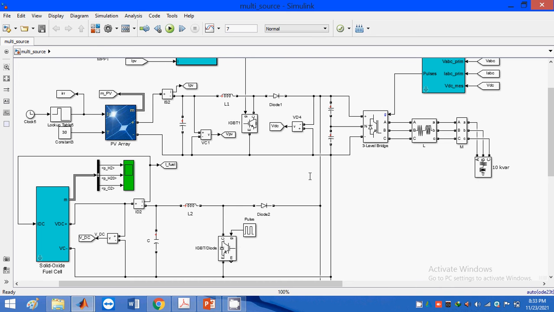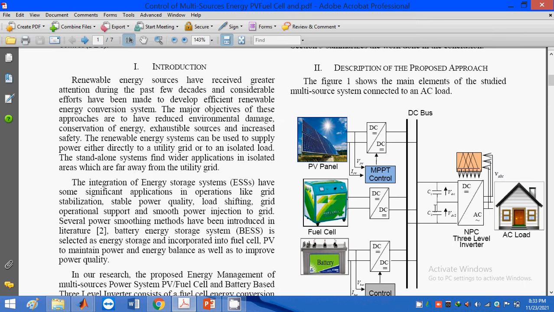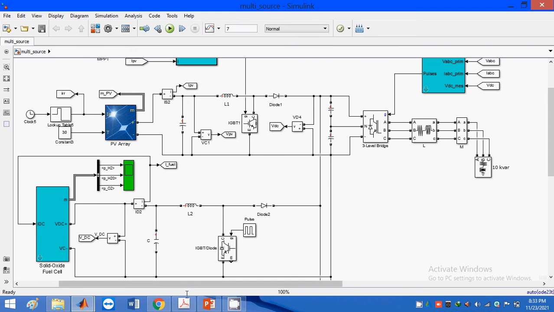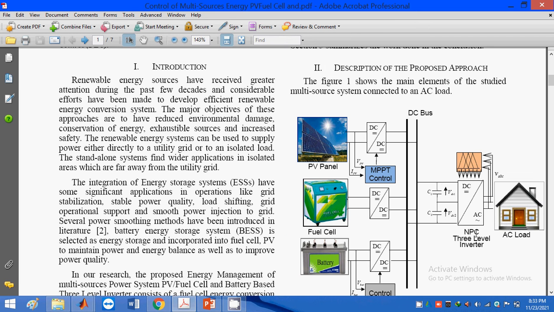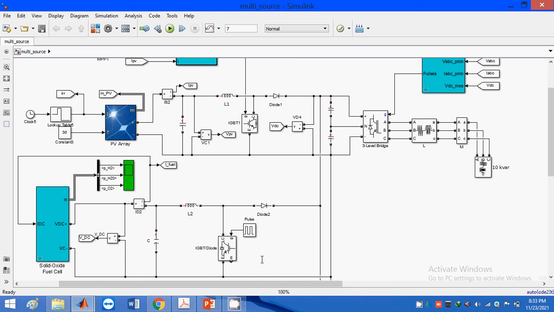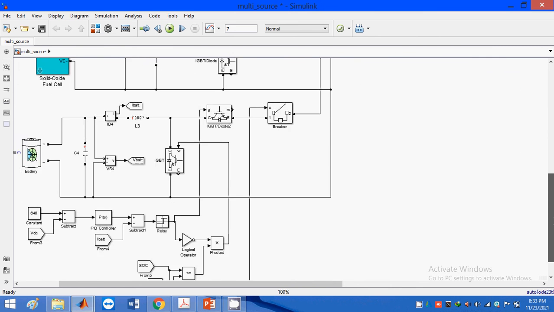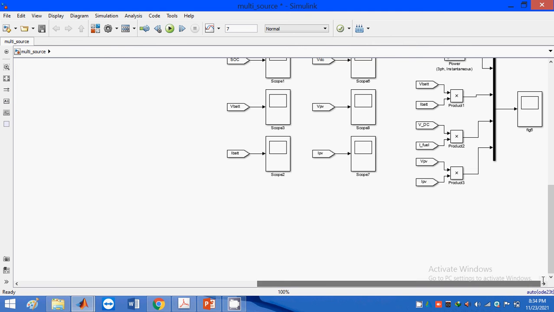This DC bus link is connected to the C1 and C2 capacitors. To these C1 and C2 capacitors I am connecting an inverter. Which type of inverter am I preferring? A 3-phase neutral point clamping inverter is used. To the 3-phase inverter I am connecting a 3-phase load or AC load. After running this model, we have these results.